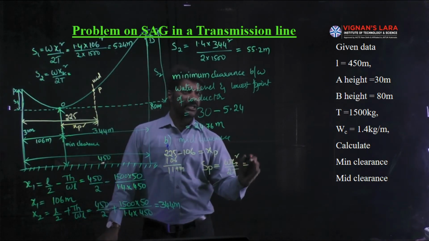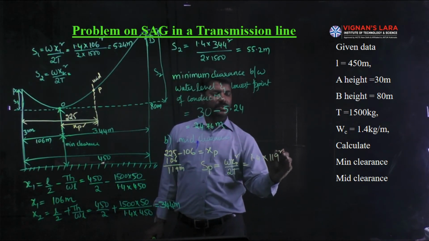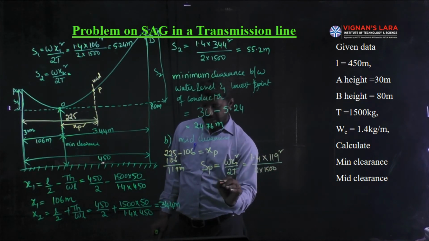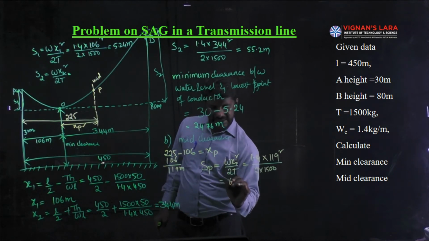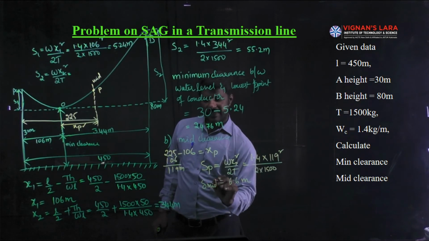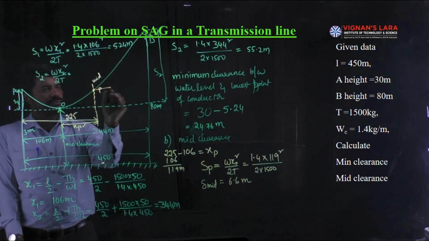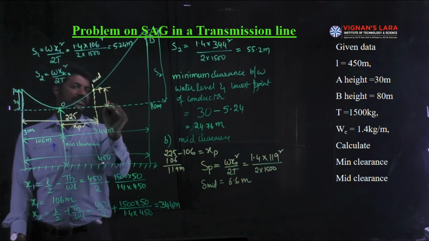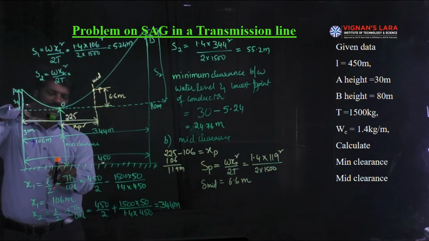Let me substitute: 1.4 into the XP calculated, 119 square, by 2 into 1500, gives me the SP value, the sag at that point P, which is 6.6 meters, also called sag mid. Mid sag means this value. How much is it? 6.6 meters.